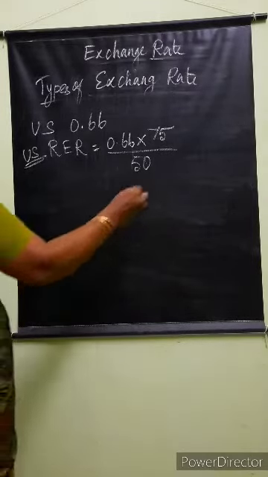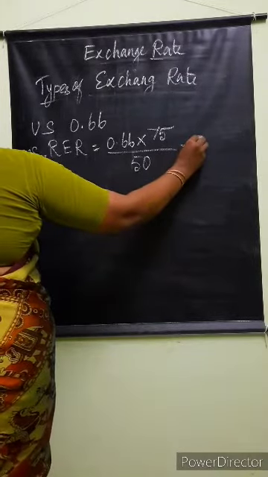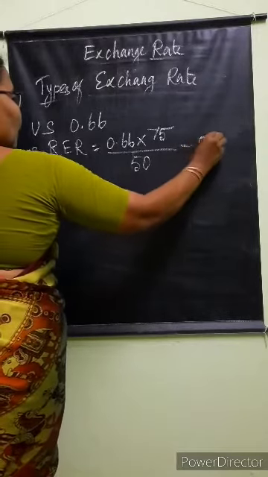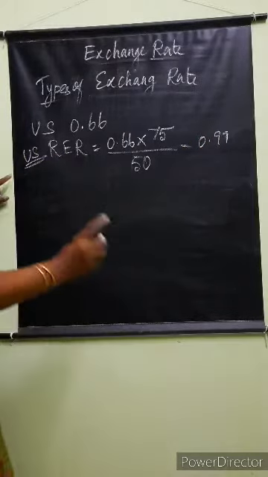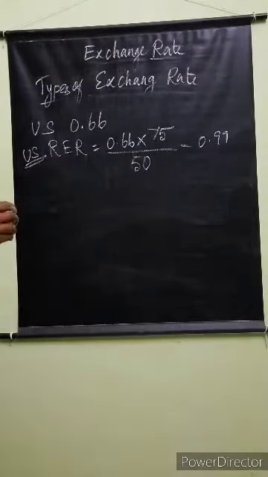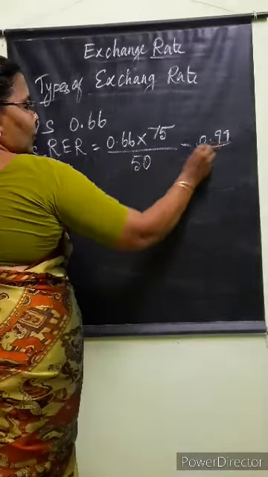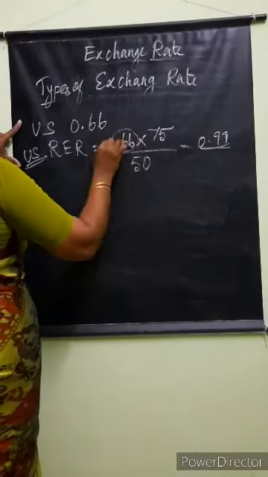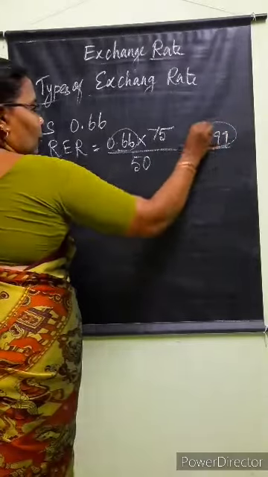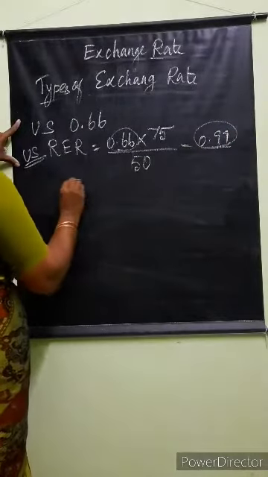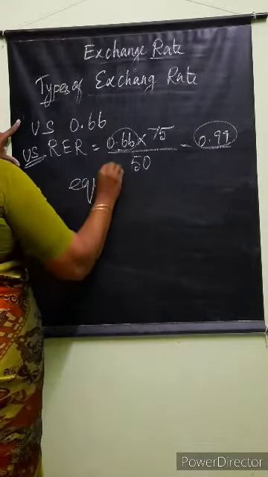So what would be the answer? The answer will be 0.99 or nearly equal to 1 rupee. So Indian value ku 1 rupee. So India la ulla indha rate, US la indha rate, equal purchasing power parity.